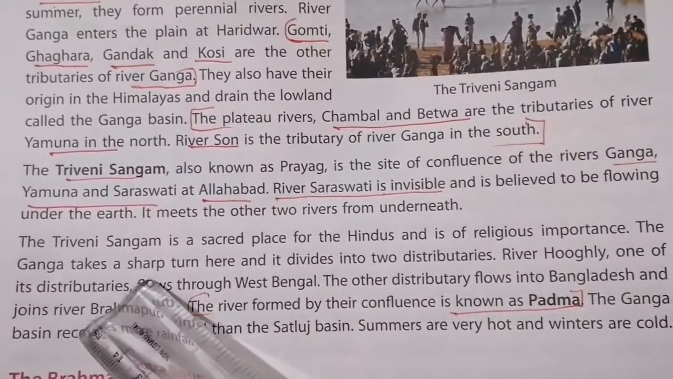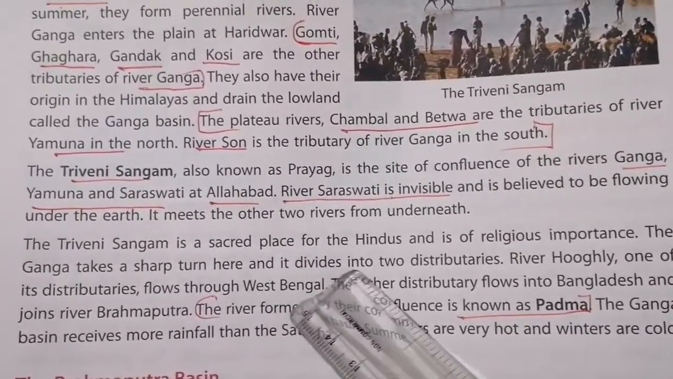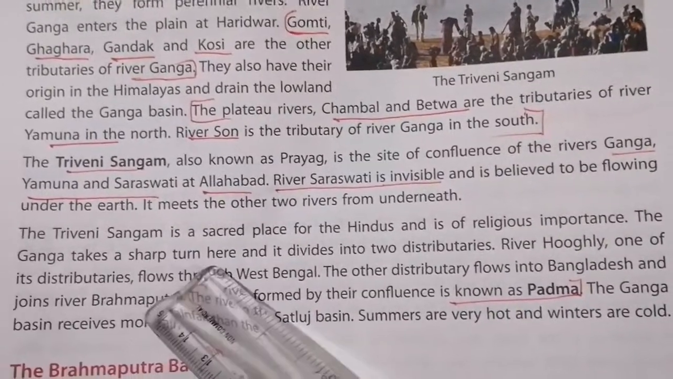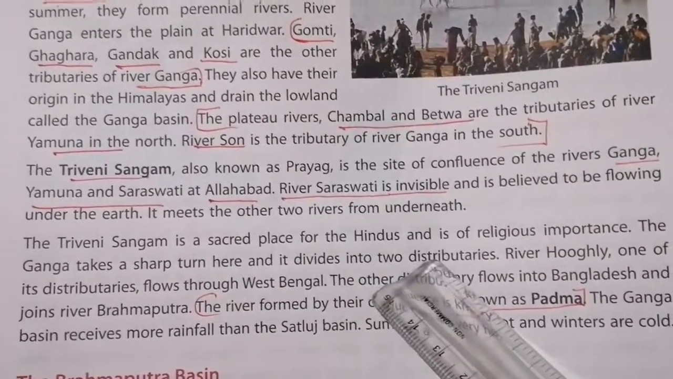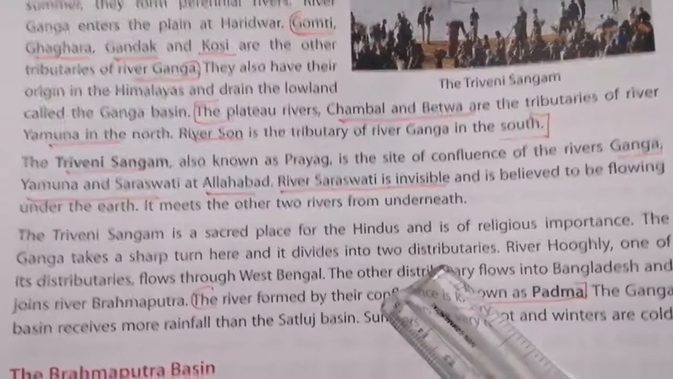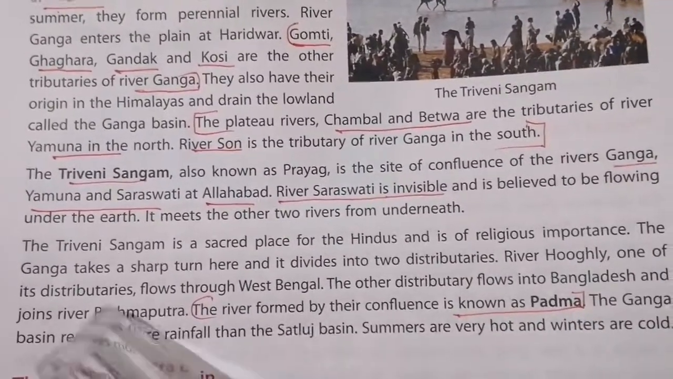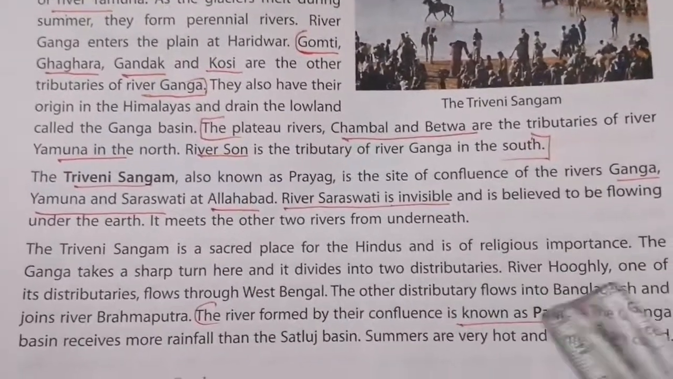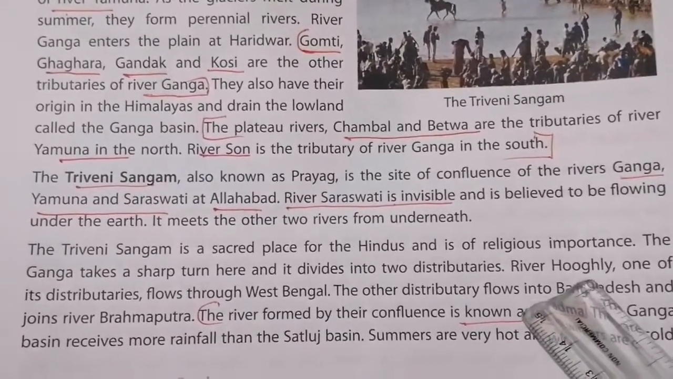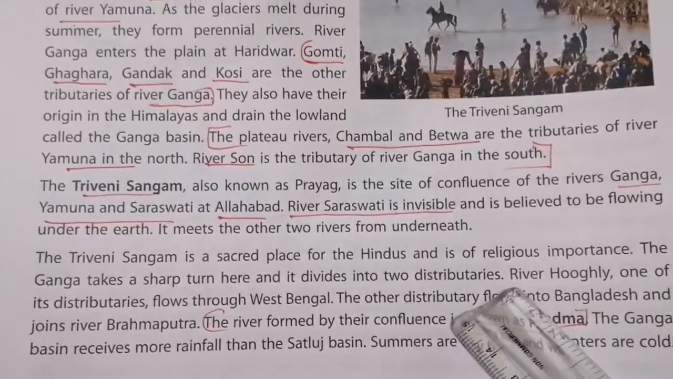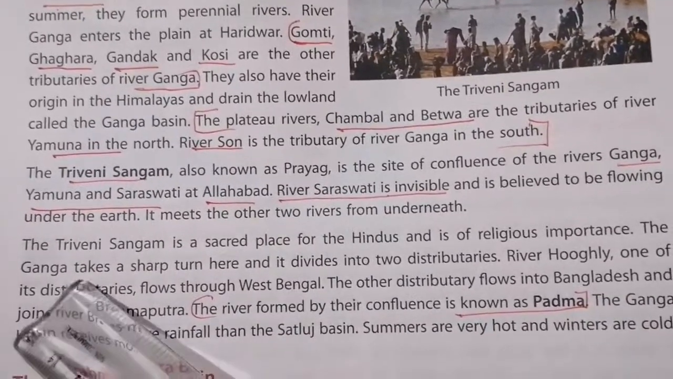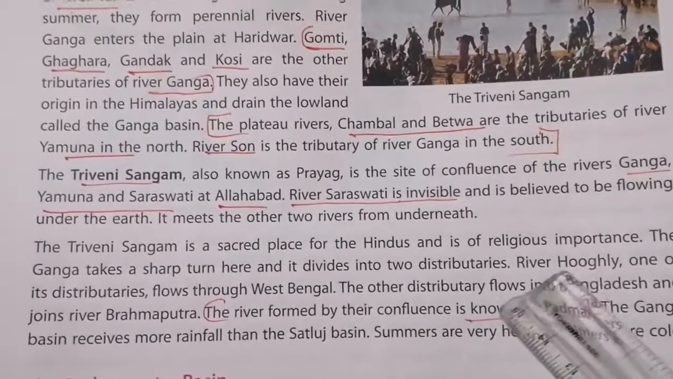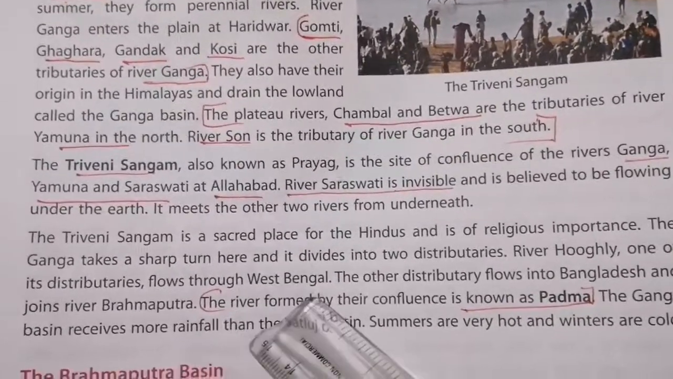The Ganga takes a sharp turn here and it divides into two distributaries. River Hooghly is one of the distributaries. River Hooghly flows through West Bengal.